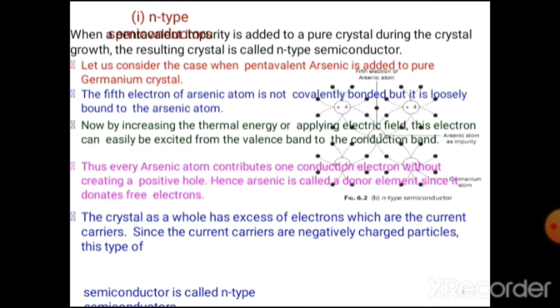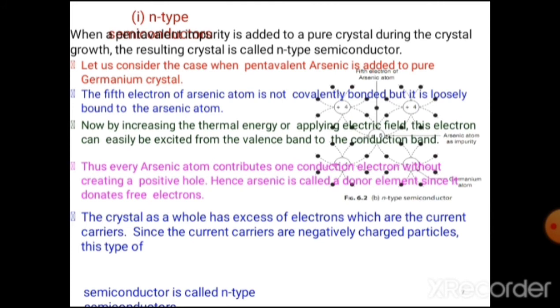N-type. When germanium is doped with arsenic material, this type of doping results in an N-type semiconductor. The resulting crystal is called an N-type semiconductor.